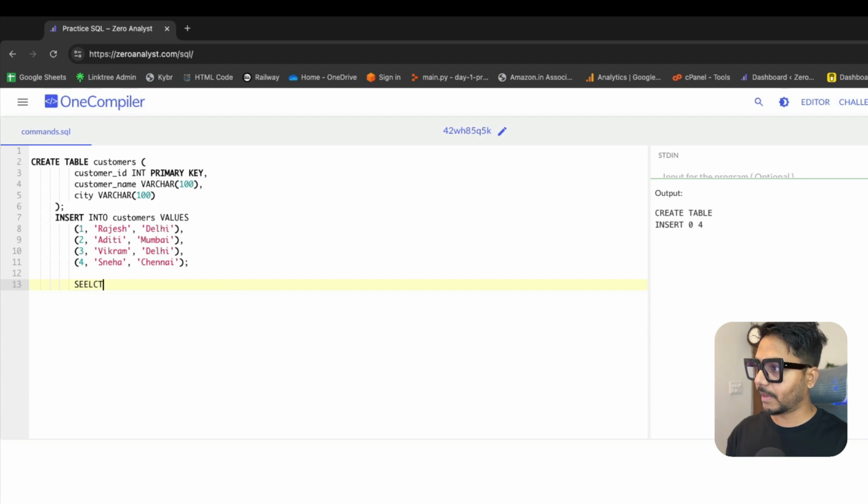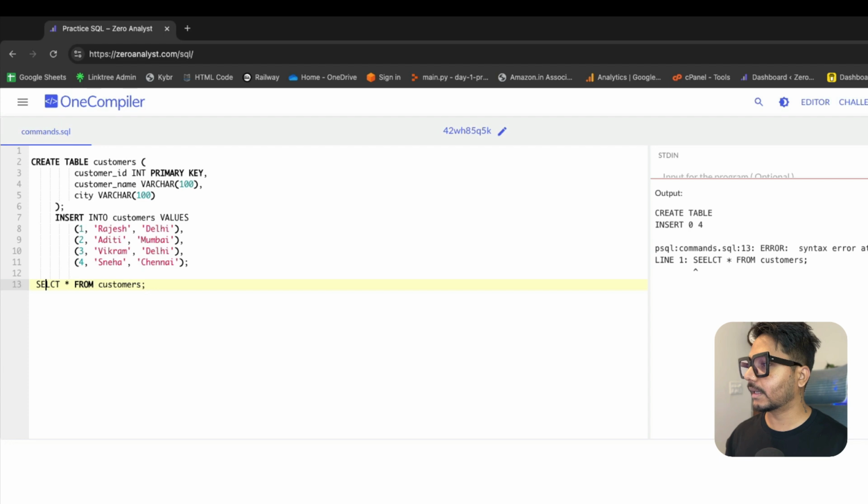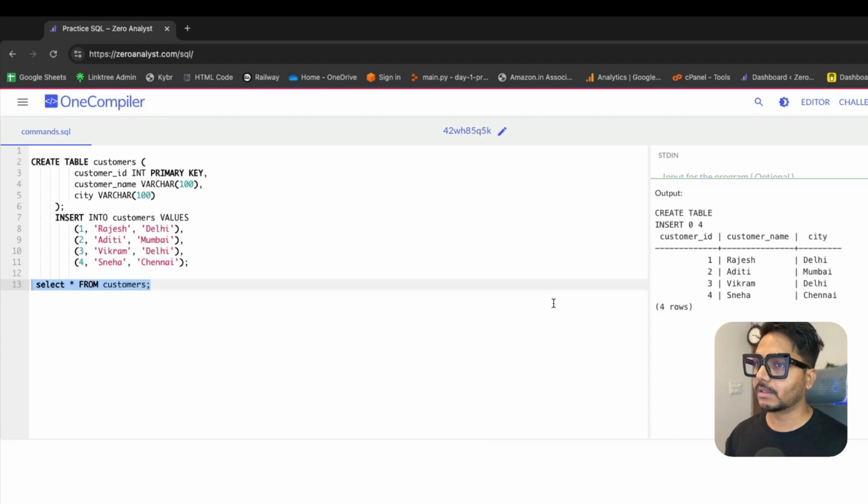Okay, to solve this problem, first let's see what we have in this table. So select everything. The table name is called customers. Okay, I added an extra e, it should be select, right? Select everything from customers, and I would say run. So you see I'm getting customers ID, customer name, and city.